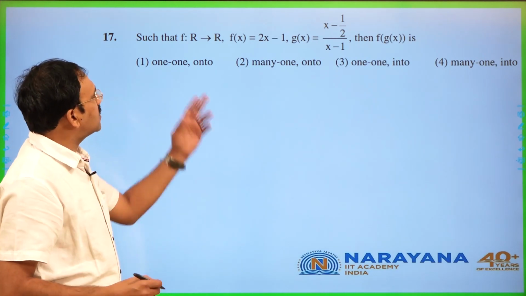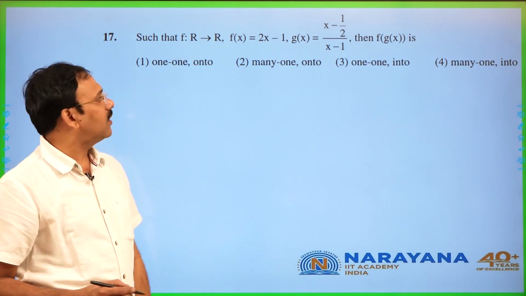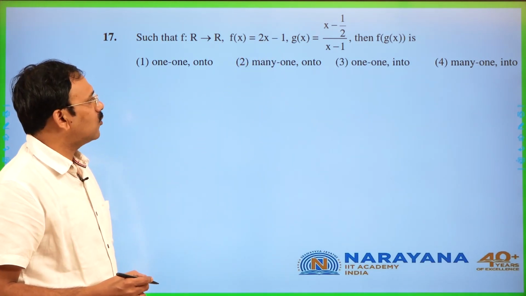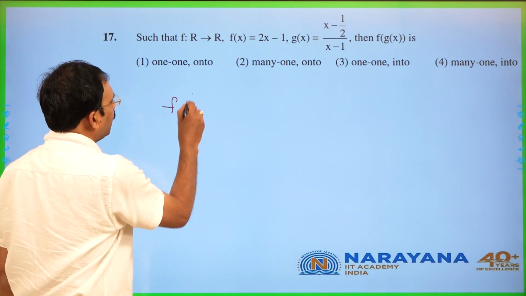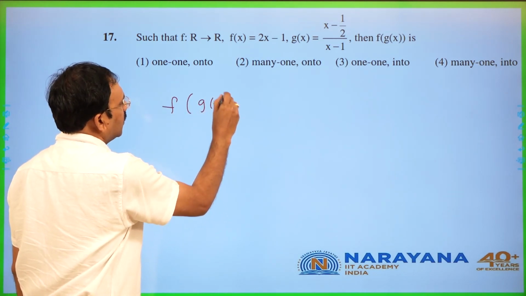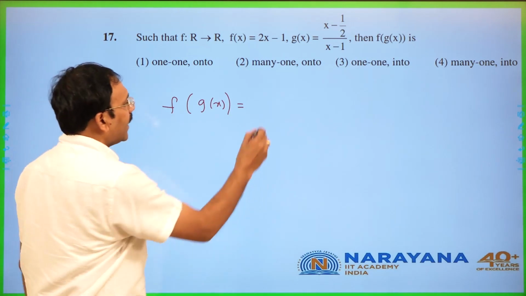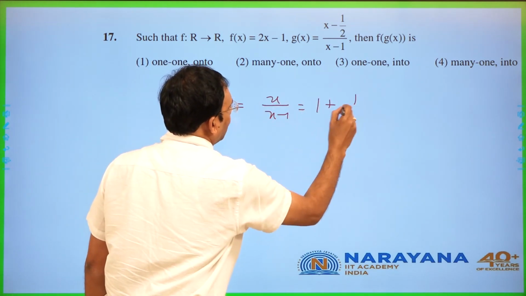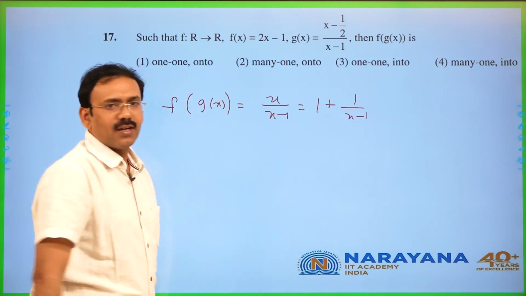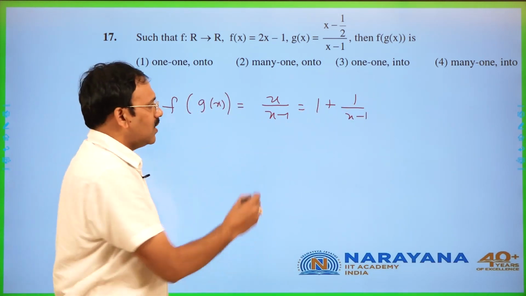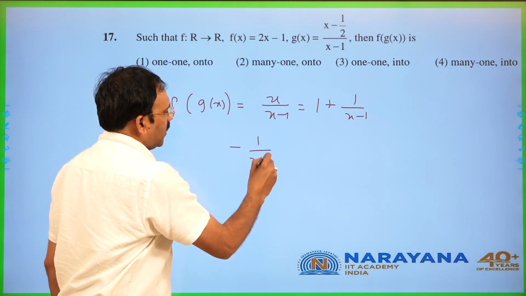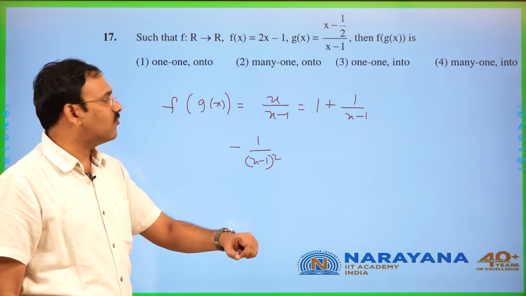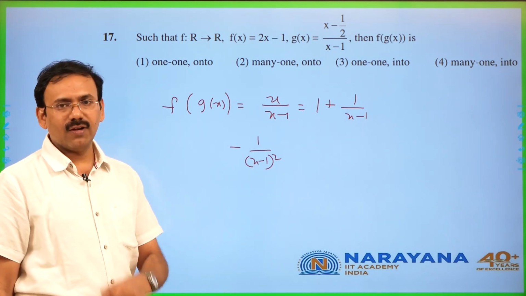you see, this is the function, f of x is given 2x minus 1, g of x is given x minus 1 by 2 by x minus 1. You just compute f of g of x, friends. This is going to be x by x minus 1 if you compute, which is 1 plus 1 by x minus 1. Now you can see its derivative is minus 1 by x minus 1 whole square, which is always negative, and hence it is decreasing function, it is going to be 1, 1.